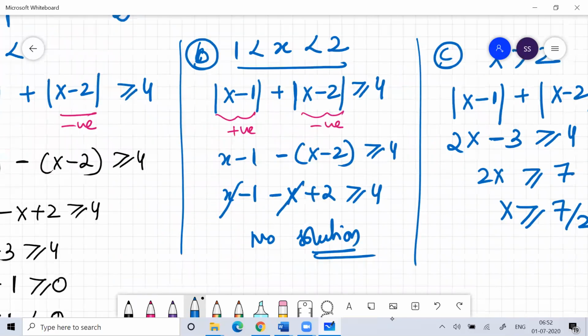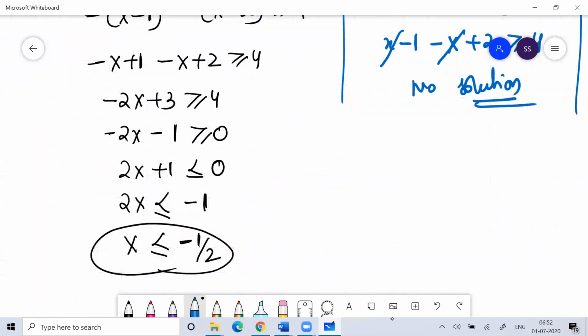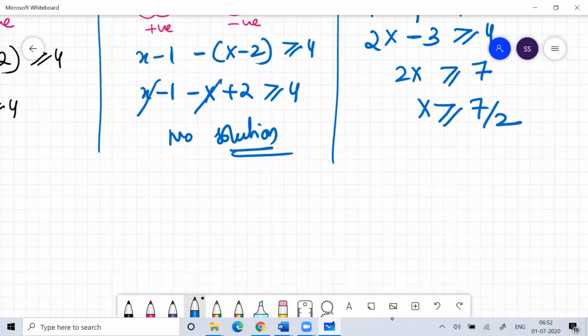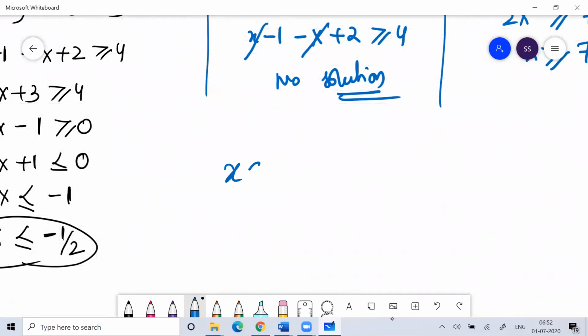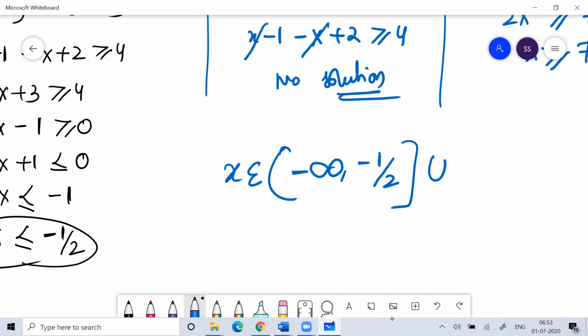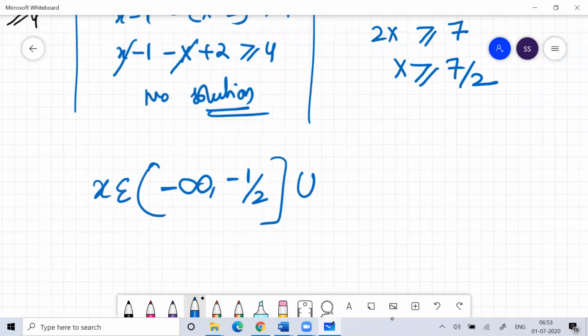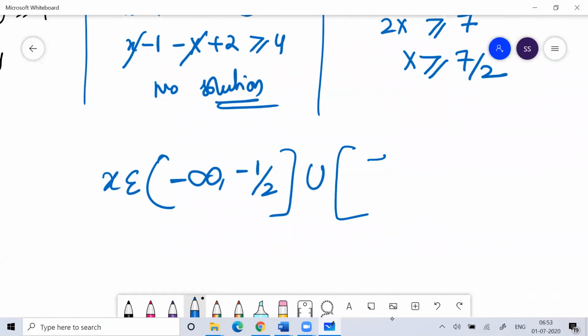So if you combine the first condition, where x is less than or equal to minus 1 by 2, with this, where x is greater than or equal to 7 by 2, you can say x belongs to minus infinity to minus 1 by 2 closed bracket, because the equal to sign is there, union of 7 by 2 to infinity. So this will be your answer.